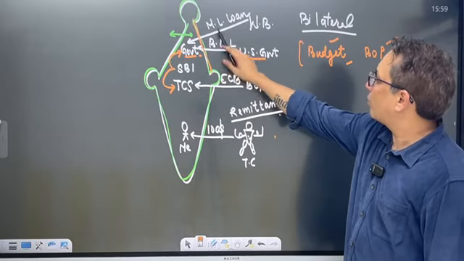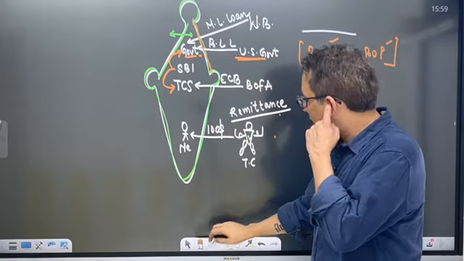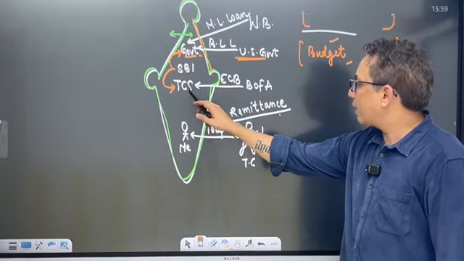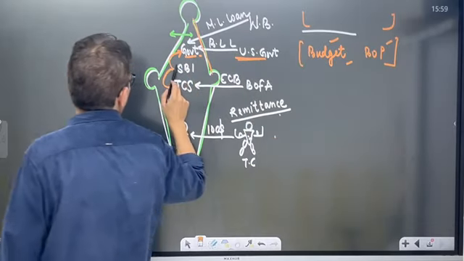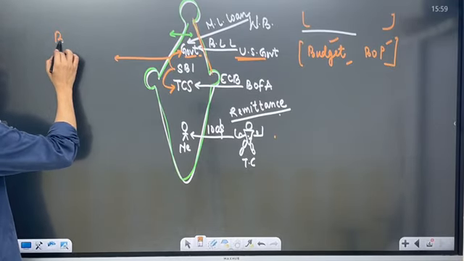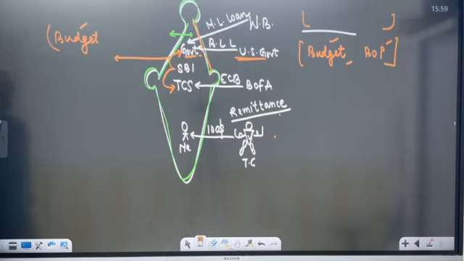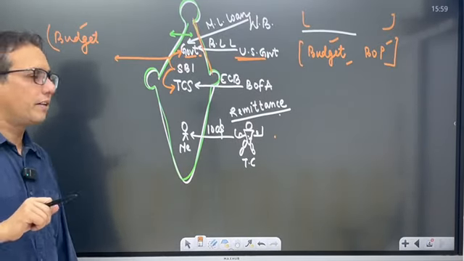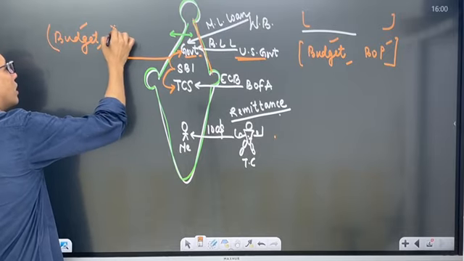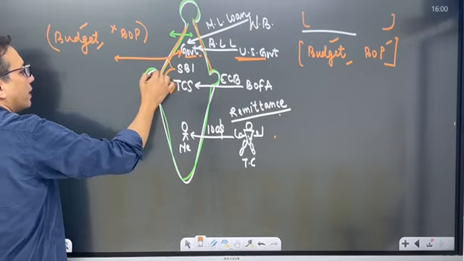Same goes with the Indian government borrowing from the World Bank. Even this is part of budget and this is part of BoP. Indian government borrowing from an Indian bank: is this transaction part of budget? Yes, this transaction is part of budget. Reason being, government is a participant. Is this transaction part of BoP? No, this transaction is not part of BoP. Reason being, the transaction is not happening across the border.